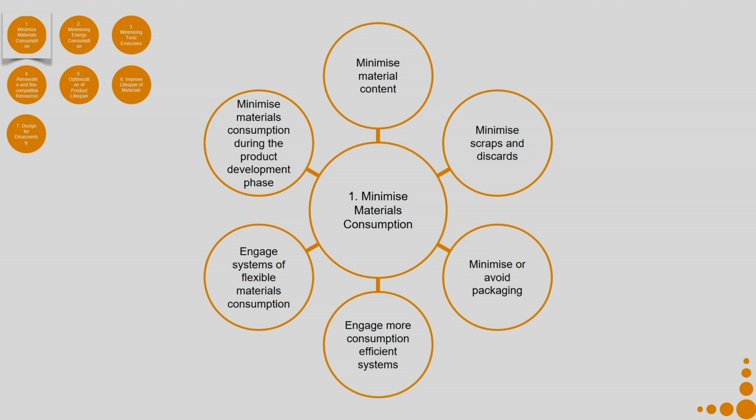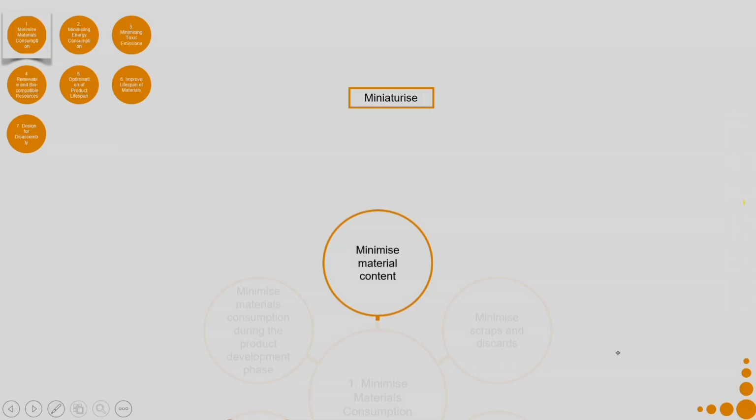Let us go into depth of each of these aspects and see how we can do them. All these are examples of doing it. Do not limit yourself to the sub criteria. So, minimize material content. You can minimize material content by seeing if you can miniaturize certain components, or you can digitalize the product or some of its components in a manner that you can minimize the material content.